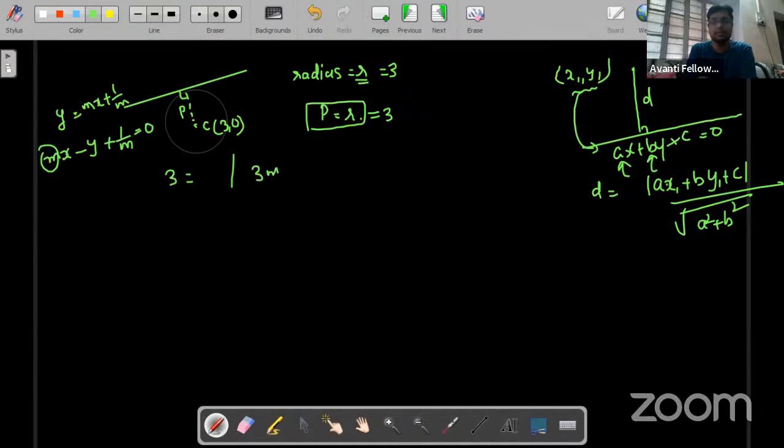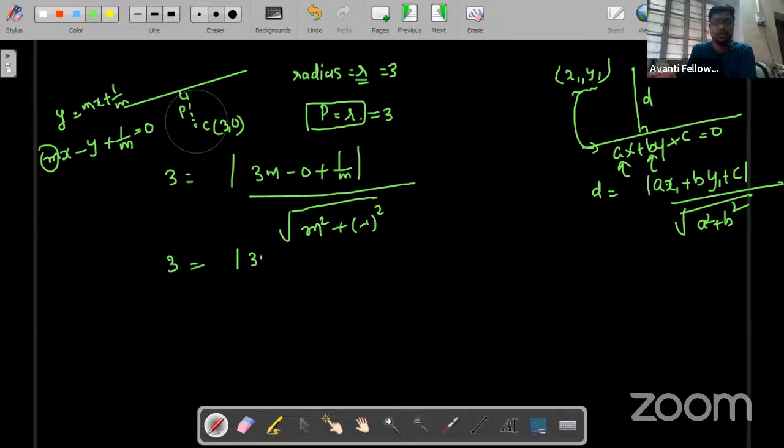So 3m minus 0 plus 1 by m divided by under root of m square plus minus 1 square. So I'll write 3 is equals to modulus of 3m plus 1 by m, whole divided by root over m square plus 1. Now I'll cross multiply and square because root is there.